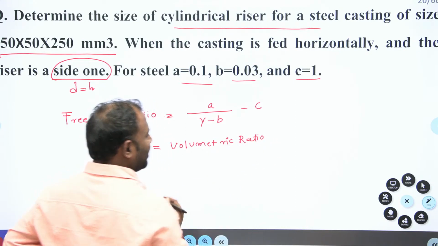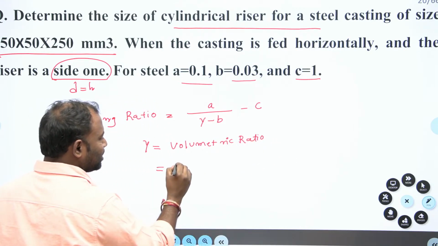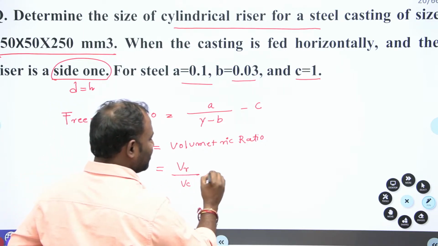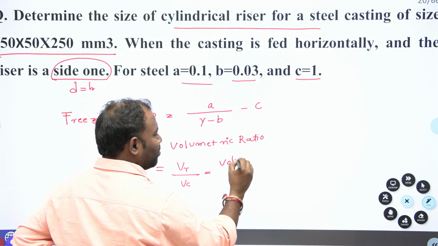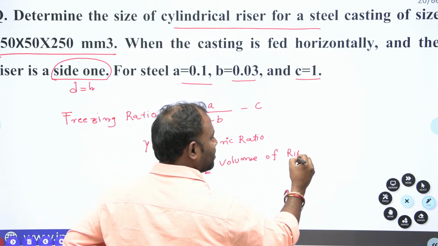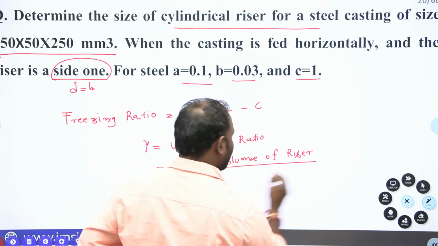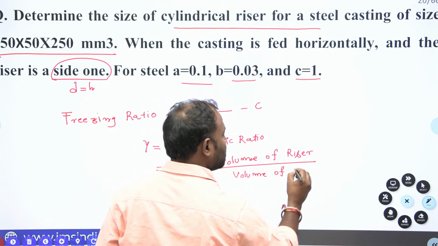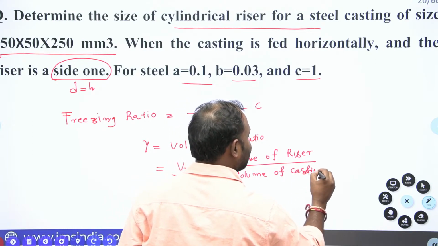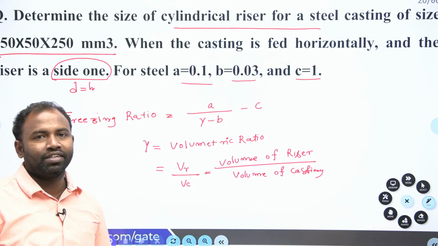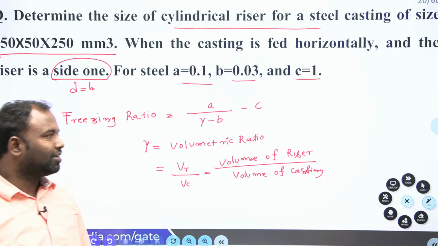So what is volumetric ratio? That is volume of riser divided by volume of casting. That is why in short form I wrote VR by VC. Clear, everybody? Yes guys, you are following?